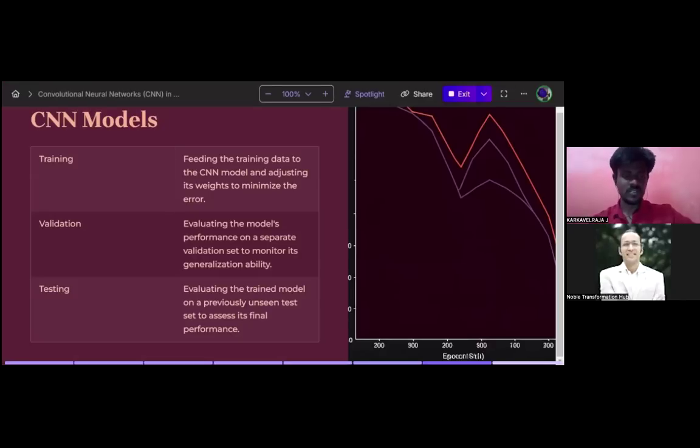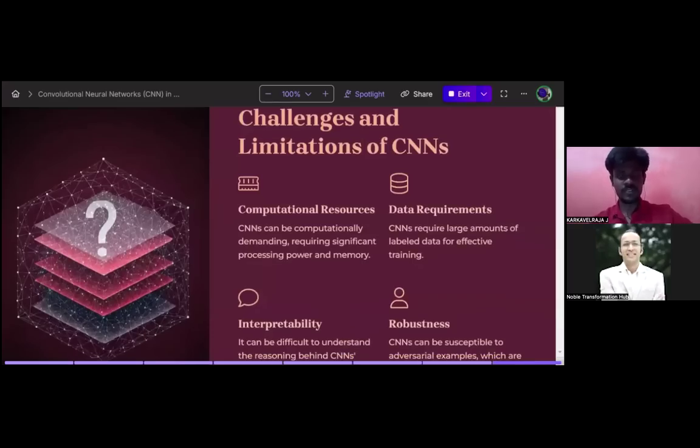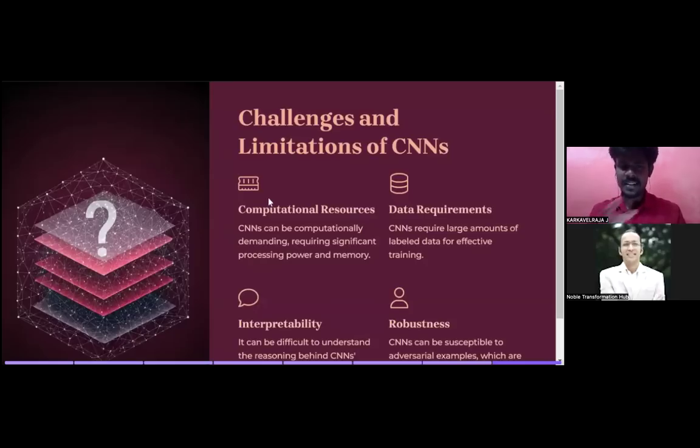Yeah, sure, sir. So, guys, moving on, let us understand the challenges and limitations of CNN. Till now we have discussed the importance and all the features that CNN can provide. Let us understand its challenges and limitations.